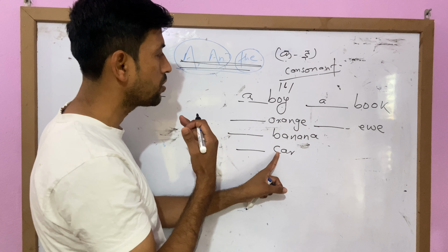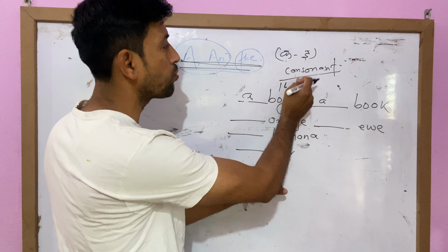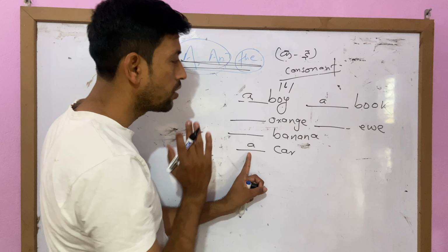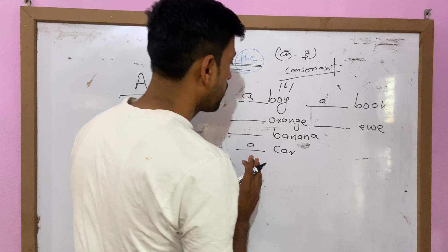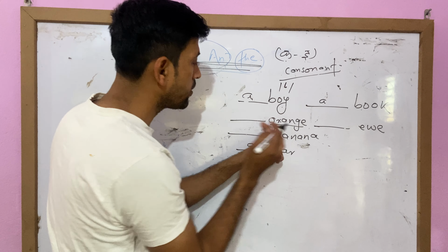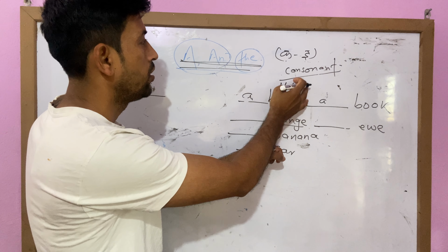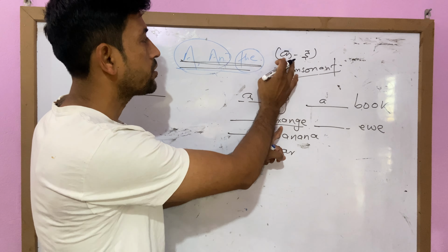Ka sound comes, so it refers to the consonant sound, then we use a. Here, orange is not a consonant sound. Its first sound is o.